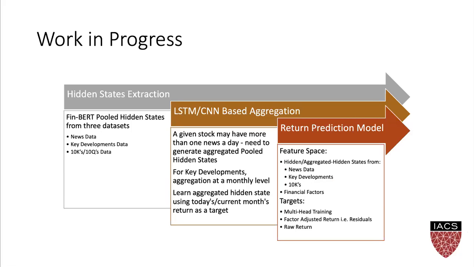In the first stage, we extract pooled hidden states from FinBERT for all our text datasets. In the second stage, we generate an aggregated hidden state, as any given stock may have more than one news on any given day. Finally, we combine the hidden states from 3 datasets in a feature space to predict returns.